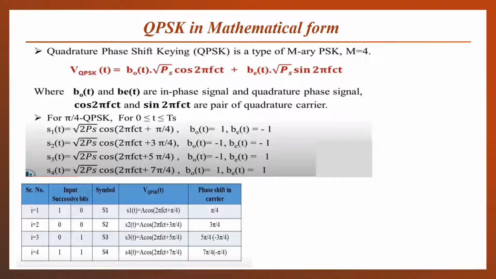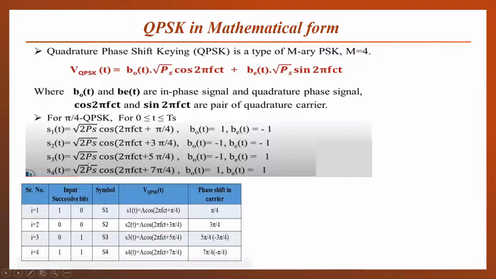If the phases are 0, 90, 180 or 270, it will be a conventional QPSK. And when the pi by 4, 3 pi by 4, 5 pi by 4 and 7 pi by 4 combination is present, it is called pi by 4 QPSK. Pi by 4 QPSK has some advantages over conventional QPSK, which you will learn in your theoretical classes.